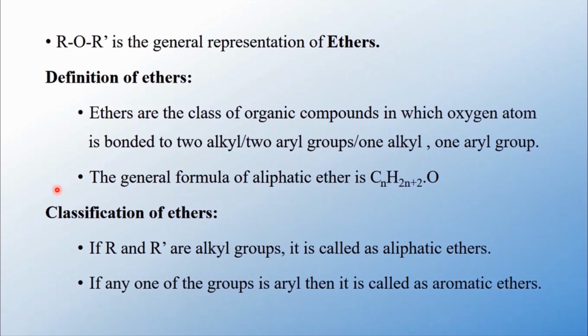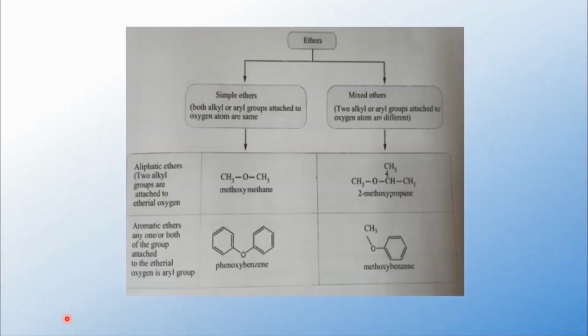Next we'll see the classification of ethers. In the case of ethers, if the groups attached to the oxygen atom, that is R and R', are alkyl groups, it is called an aliphatic ether. If any one of the groups is an aryl group, then it is called an aromatic ether. Let us see the classification of ethers from the diagram.